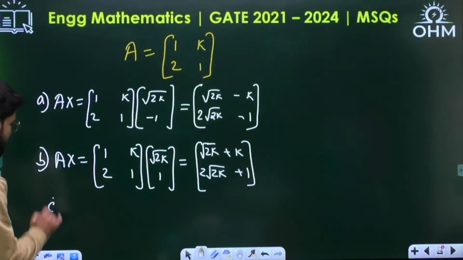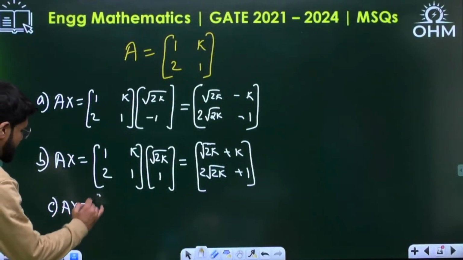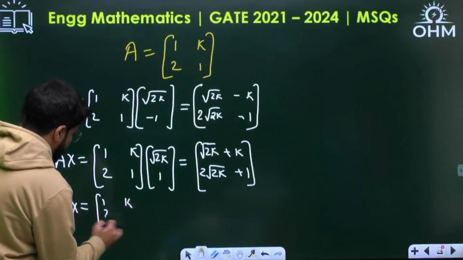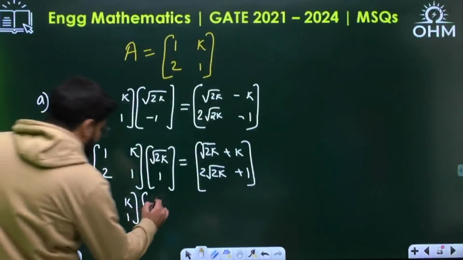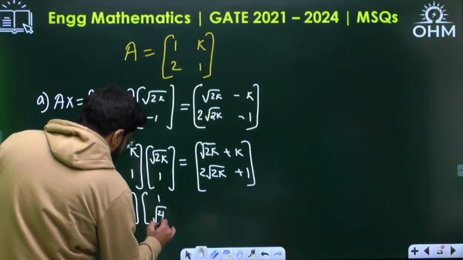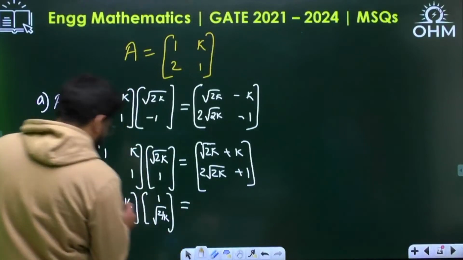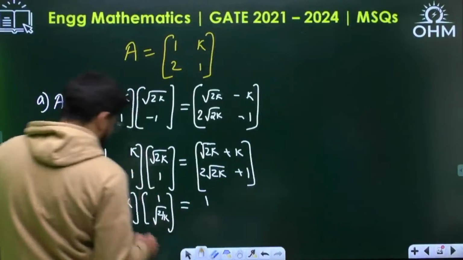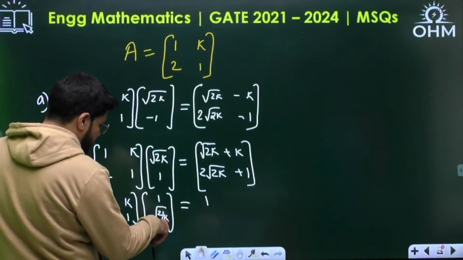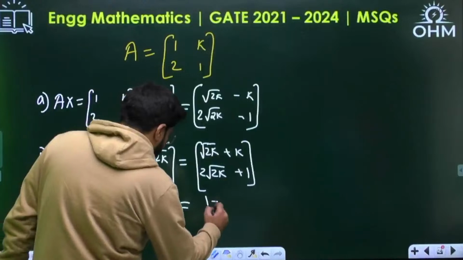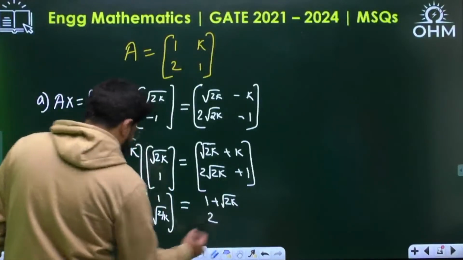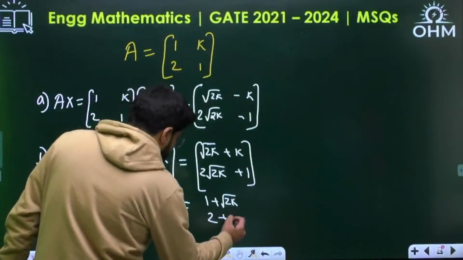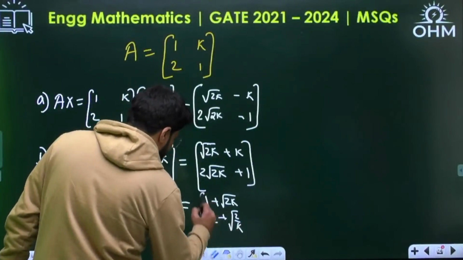Option C. A into x, 1 k 2 1 multiplied by how much? 1 and root over 2 by k. See, now 1, then plus k into root over 2 by k. So root k cancels. 1 root 2k will come in the numerator. Then 2 and plus root over 2 by k.